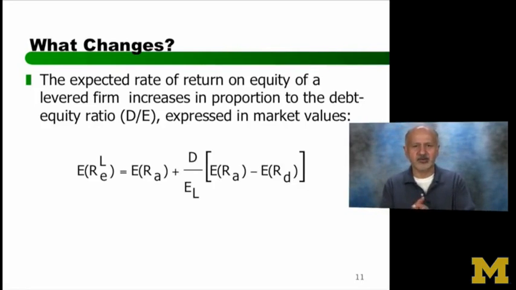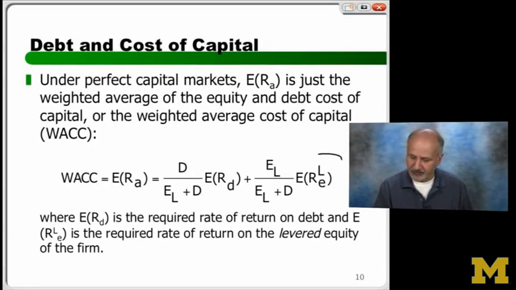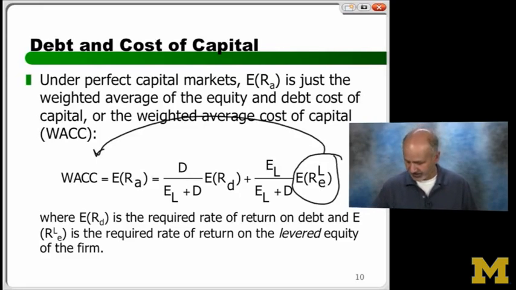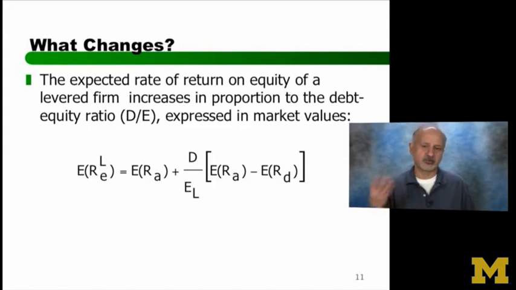Okay, so let's stare at this equation a little bit. Don't worry about this. We can derive this, by the way. This equation turned around, let me show you how to do this. If you take this to the left-hand side and solve for it, this is the equation you get, right? So just a little bit of refocusing and rethinking will lead to this equation, and I'm not going to go through the algebra. Just remember one thing: debt plus equity equals the total value of the firm, right? We'll get into this in a second.